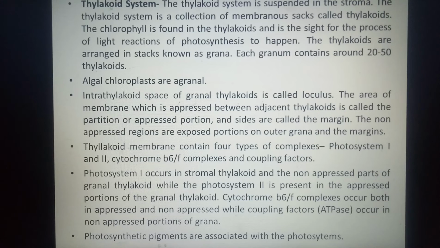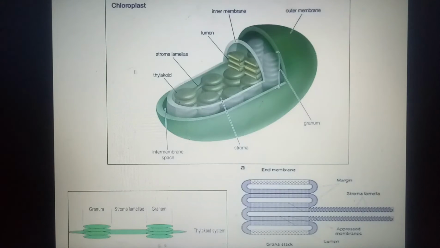The next thing that lies in stroma is the thylakoid system. This thylakoid system is a membrane system. These membranes will stack somewhere, then they go free, then they again stack somewhere, then they continue in the stroma.